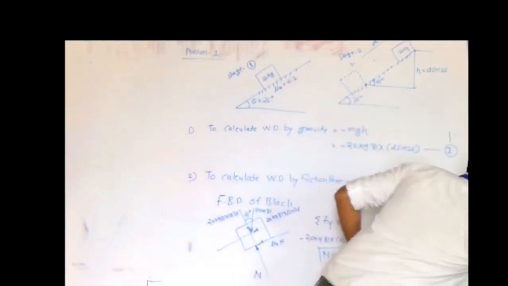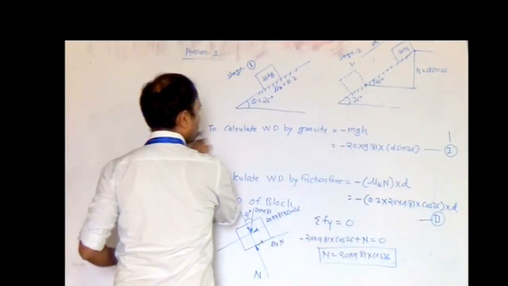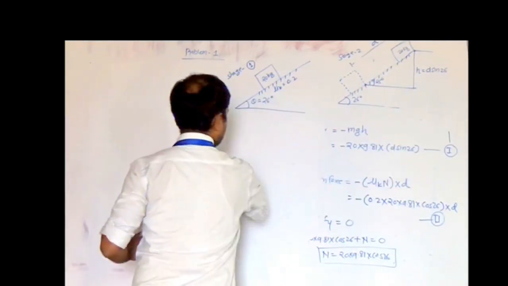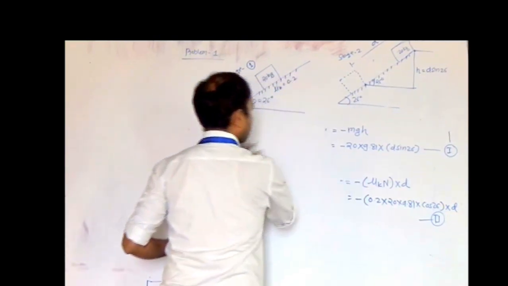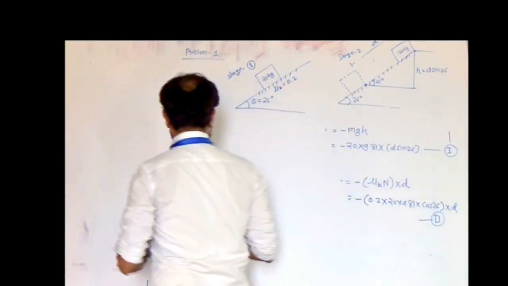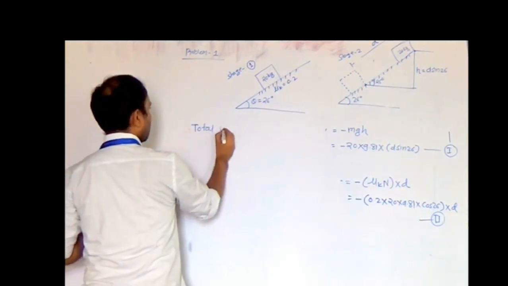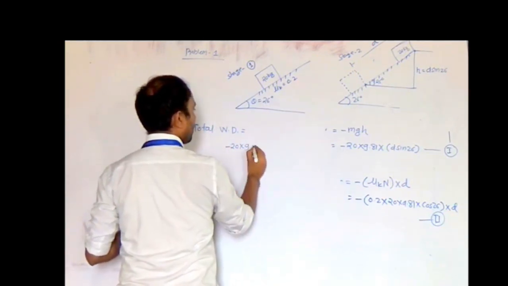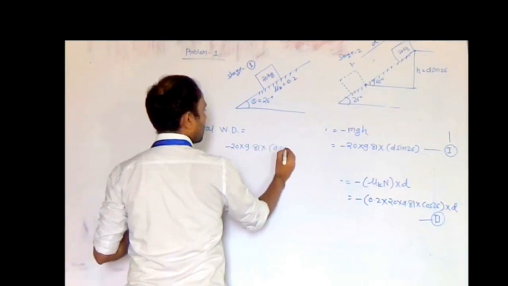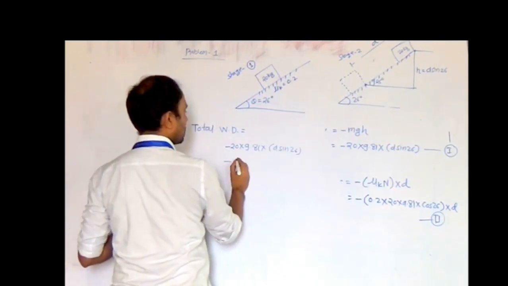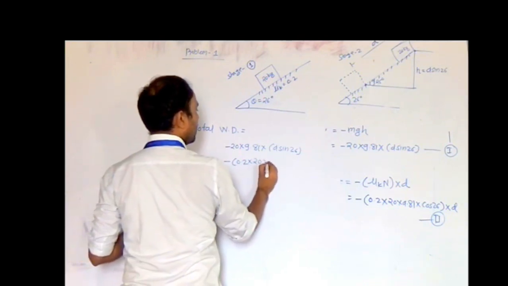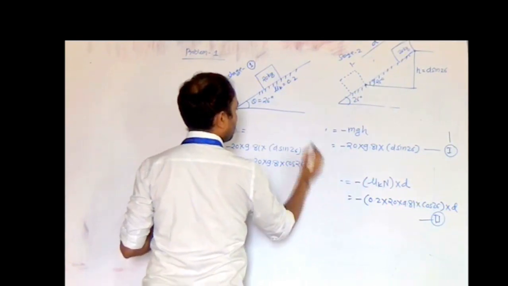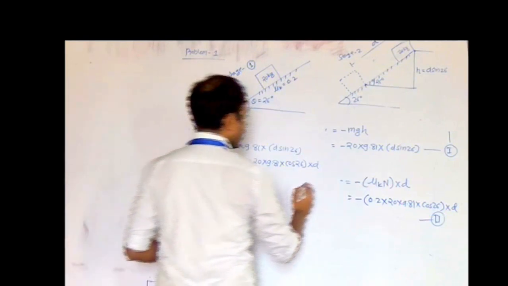So finally, the total work done is equal to minus 20 into 9.81 into d sin 26 minus 0.2 into 20 into 9.81 into cos 26 into d. So this is the total work done. This is equation 3.